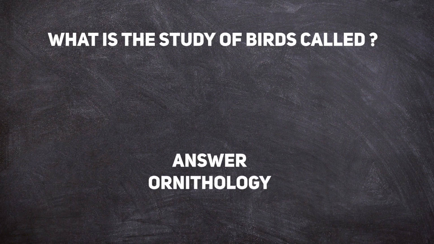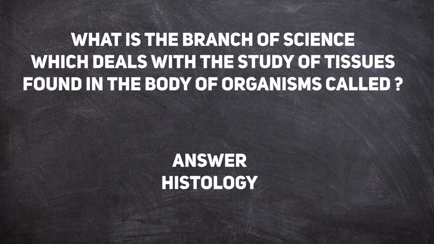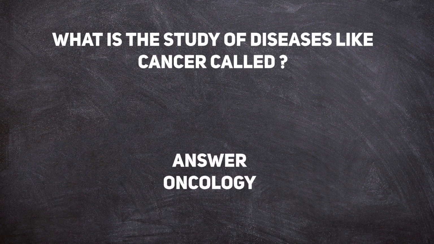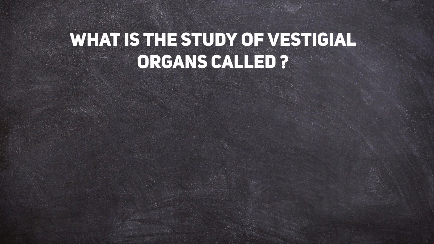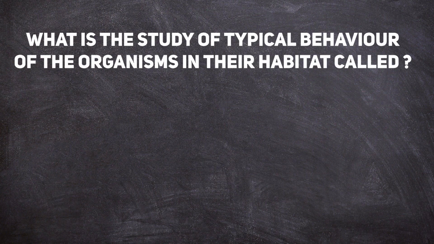Answer: ornithology. What is the branch of science which deals with the study of tissue found in the body of organisms called? Answer: histology. What is the study of diseases like cancer called? Answer: oncology. What is the study of vestigial organs called? Answer: dysteleology. What is the study of typical behavior of organisms in their habitats called?